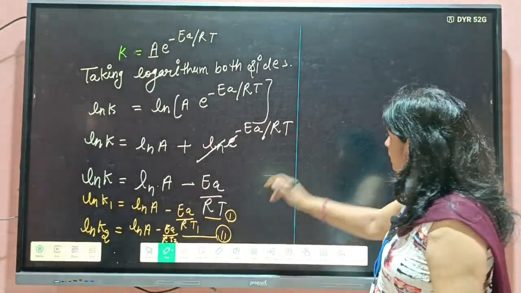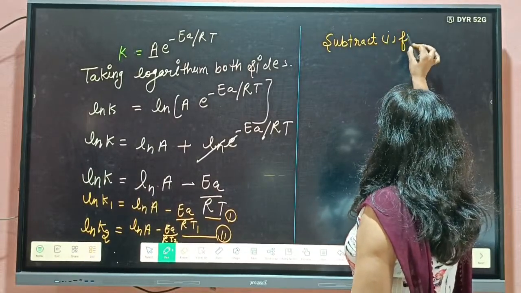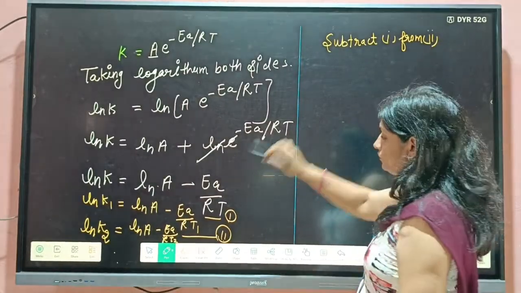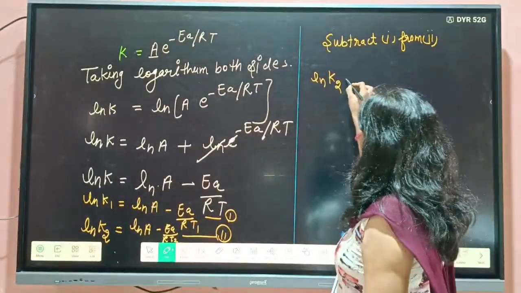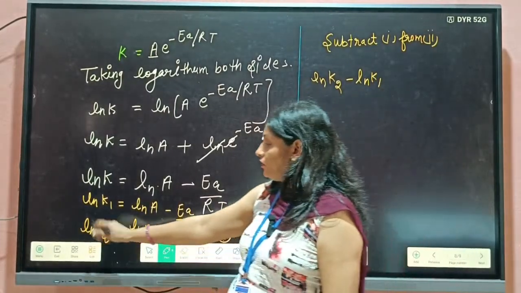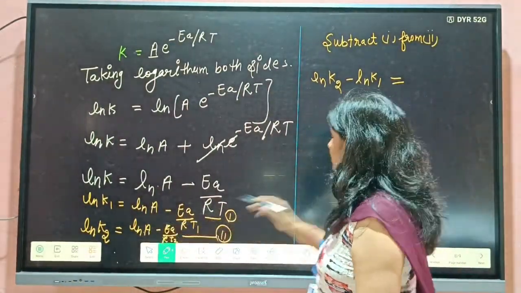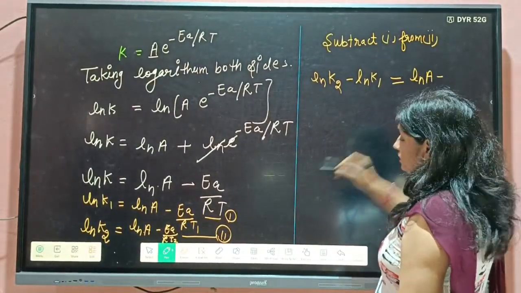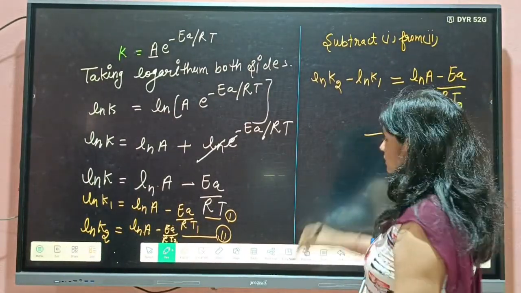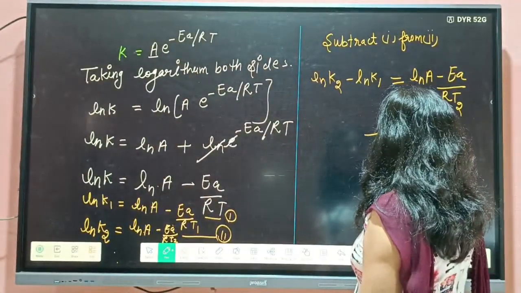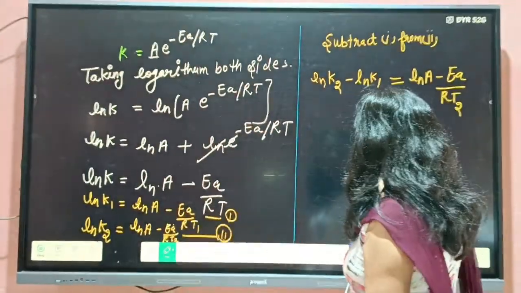Then subtract 1 from 2. So ln K2 minus ln K1, left hand side you will subtract from left hand side and right hand side you will subtract from right side, is equal to ln A minus EA by R T2 minus ln A. If we are doing subtraction, it was in plus, now it will be in minus.